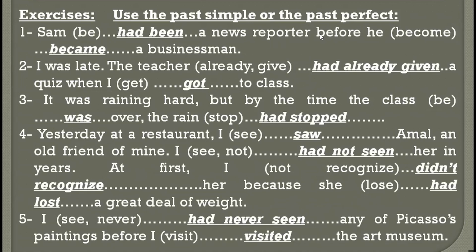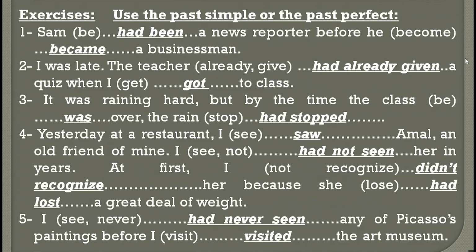Sam had been a news reporter before he became a businessman. Now, if you're a good student and you're paying attention, you may say that here we have before, so we can use the past simple here. Yes, definitely. You can say Sam was a news reporter before he became a businessman. The meaning is clear because we have before, so it's up to you if you want to use the past perfect or the past simple. It's really optional here.